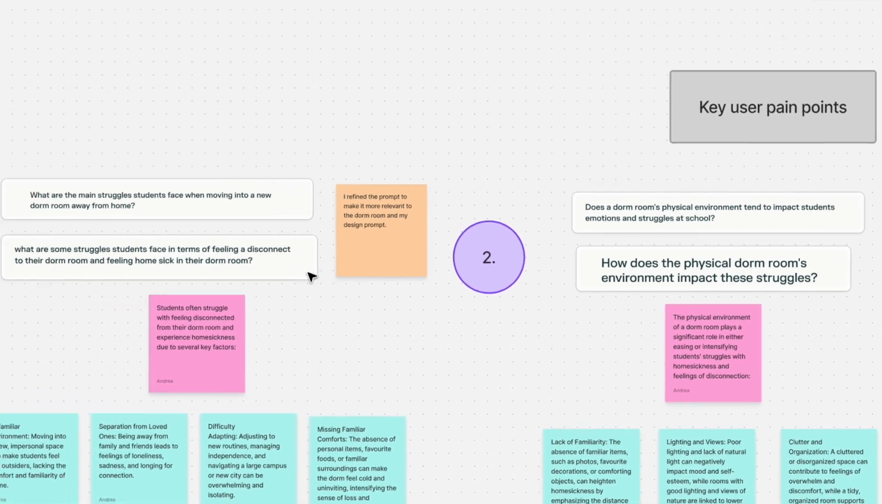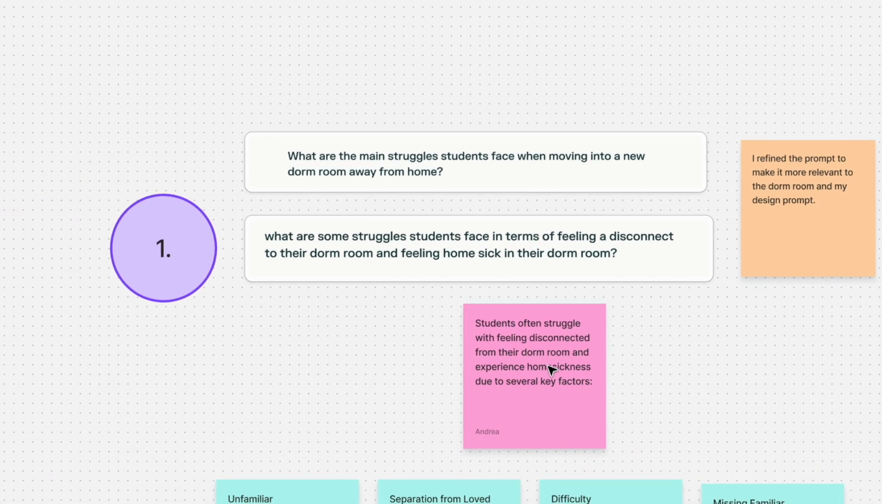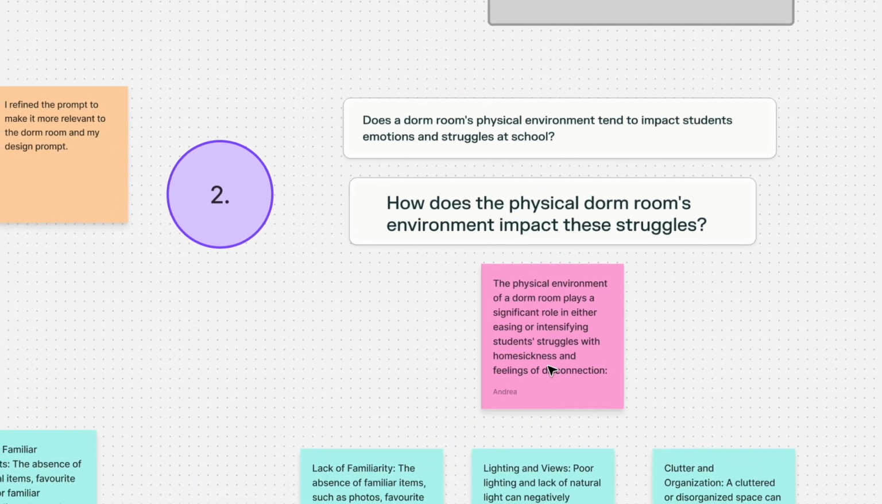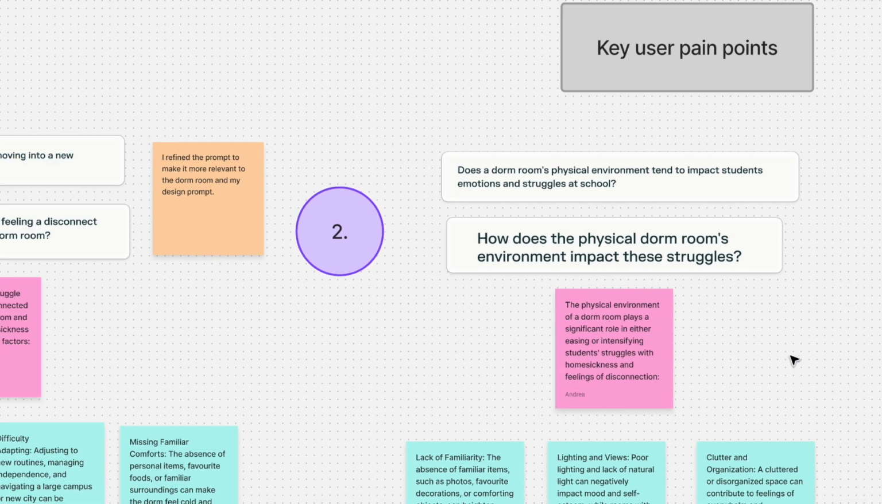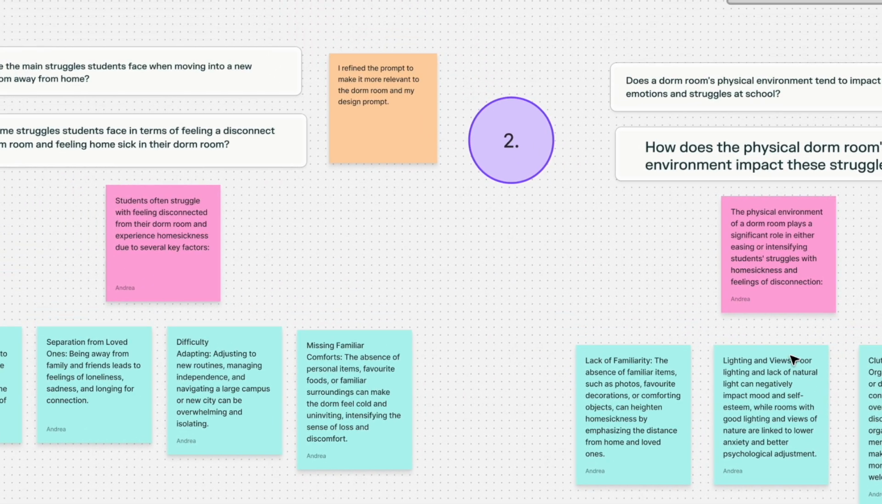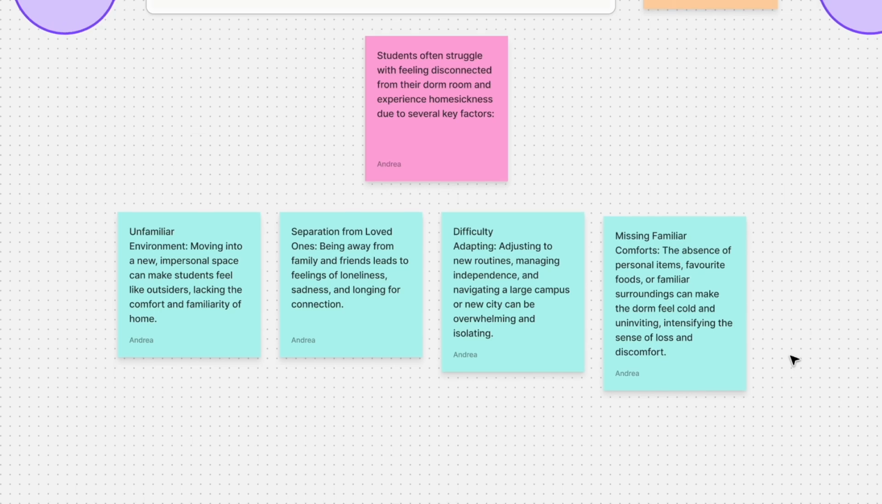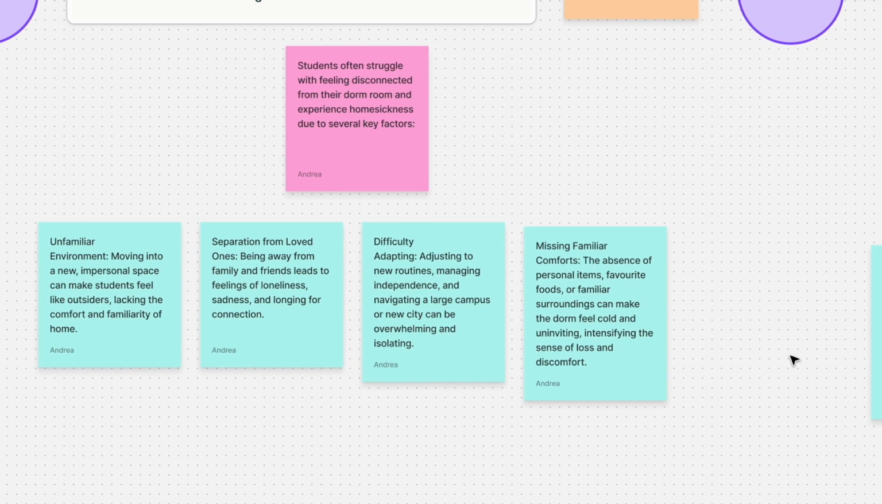I started by prompting the AI to describe struggles and challenges students face in terms of feeling a disconnect from the dorm room and how the physical environment of their dorm room can impact these struggles. After refining my prompts several times to be more specific to my design prompt and pain points of the dorm room, I consistently found that students often feel like outsiders in an unfamiliar environment.